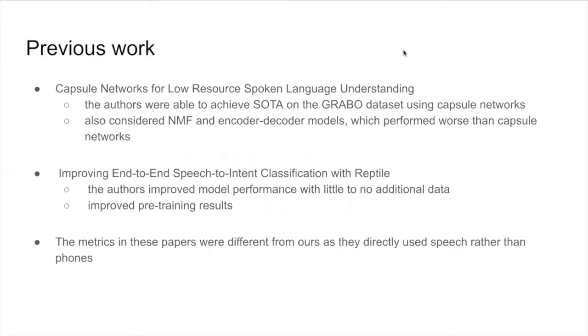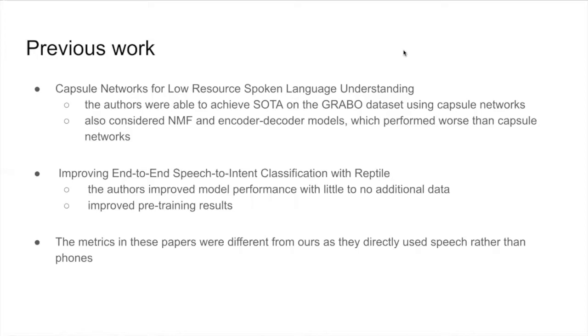Some previous work in this field was a paper, Capsule Networks for Low-Resource Spoken Language Understanding. The authors were able to achieve state-of-the-art on the Grabo dataset using capsule networks. They also considered non-negative matrix factorization and encoder-decoder models, which performed worse than capsule networks.